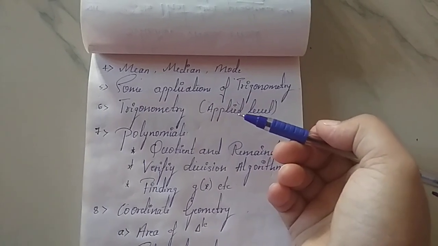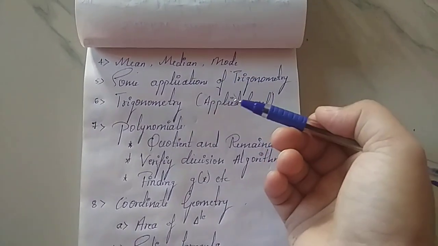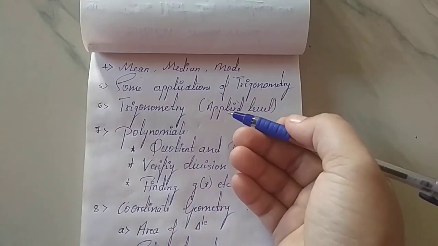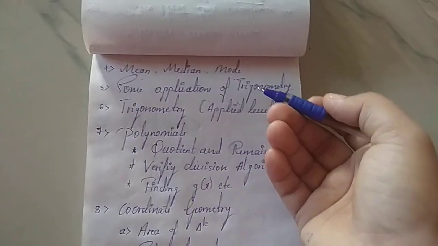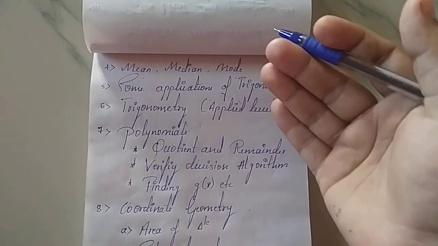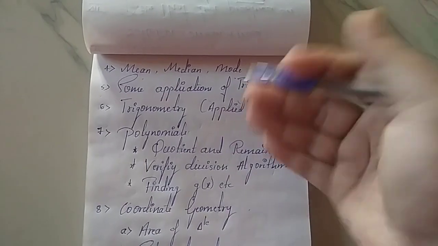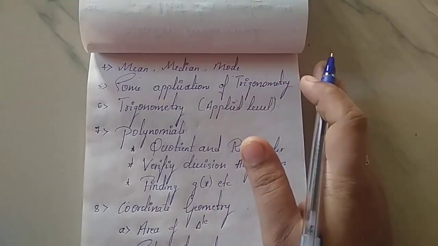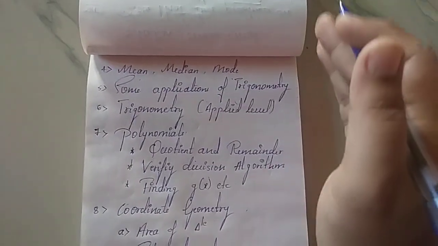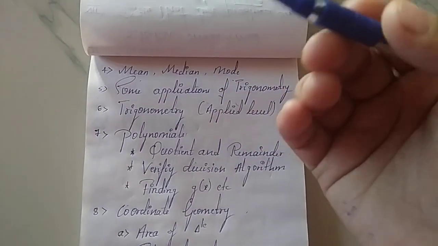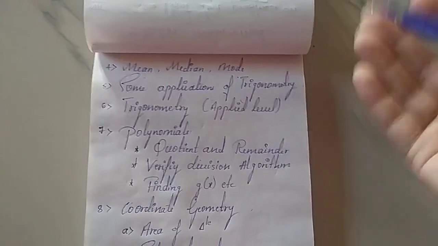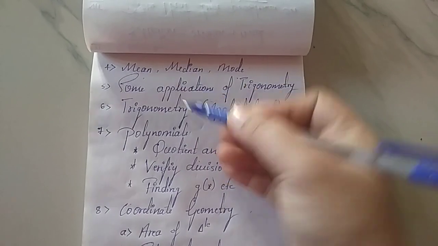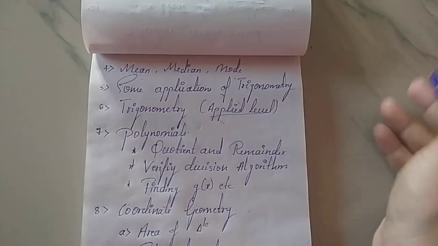Applied level problems may occur in your book also, and sometimes they may give from outside. So you have to practice more and more problems from the chapter trigonometry. Then only can you attempt these applied level problems.